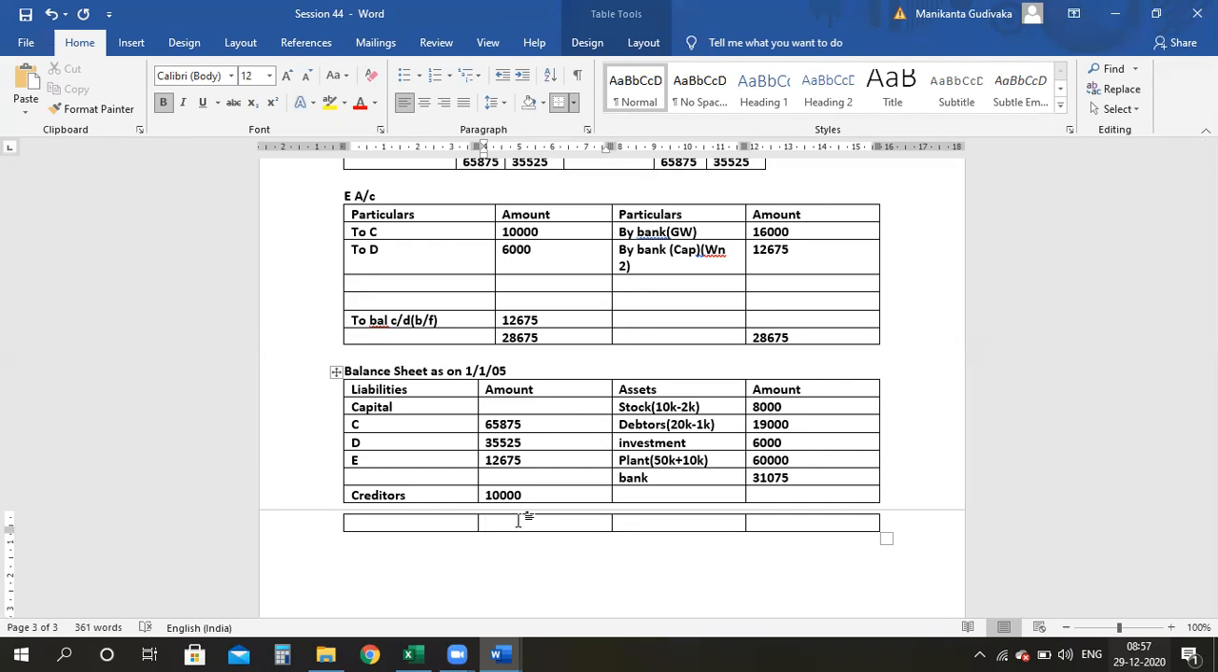Ma'am, it's 1,24,075. Check on the other side also. Yes, ma'am. Tally. Very good. So this is your problem. This is the problem where you have to concentrate more on calculating the capital accounts. Are we clear here? So I'm ending this session here.